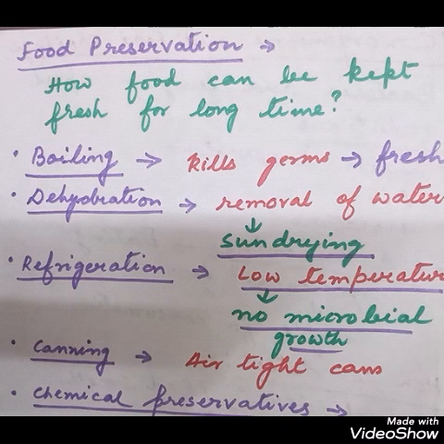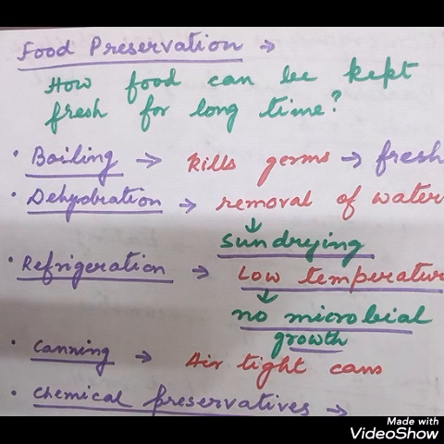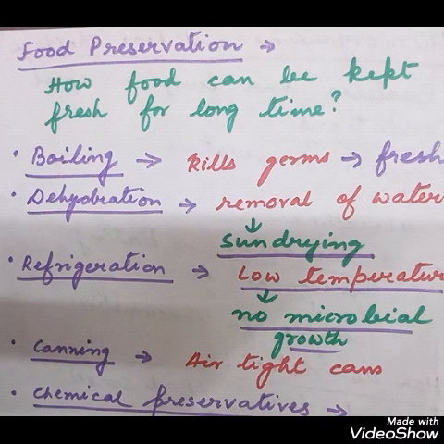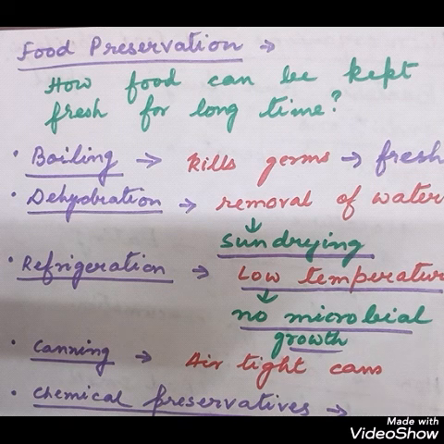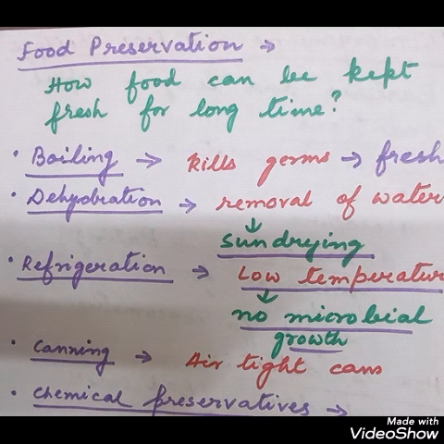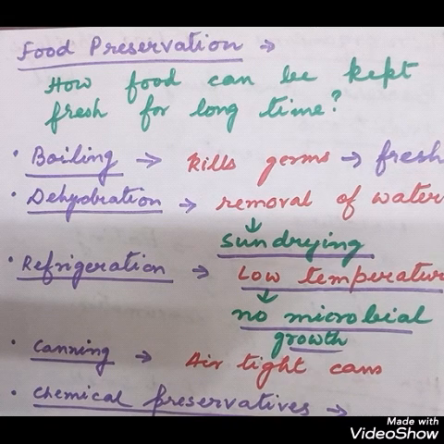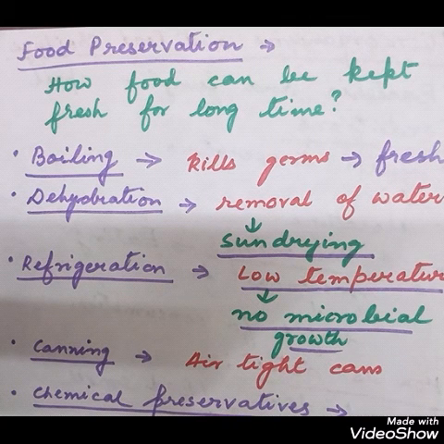The process of treating and handling the food so that we can stop or slow down its spoilage. And we should maintain the nutritional value also, texture and flavor also. That process is called as food preservation. So how to follow different steps to slow down the spoilage or maintain a nutrition value of the food.